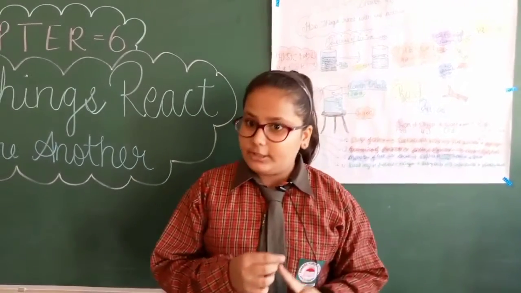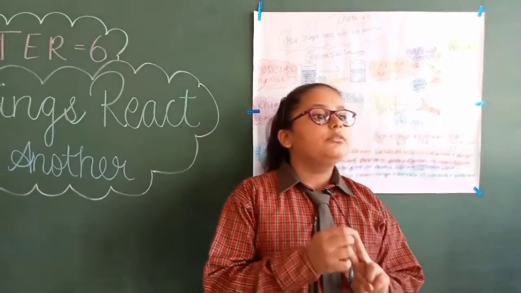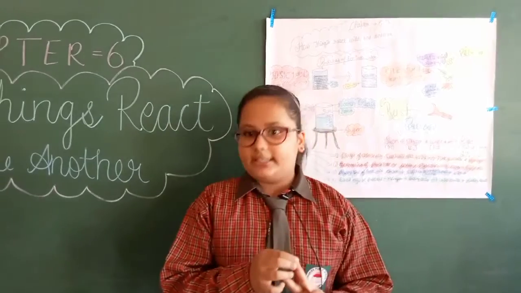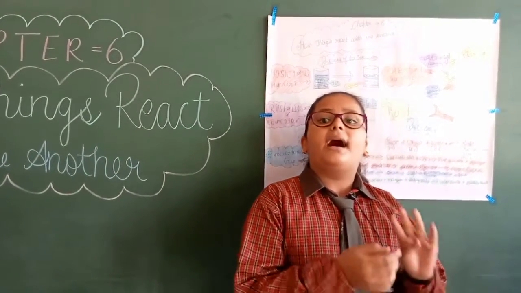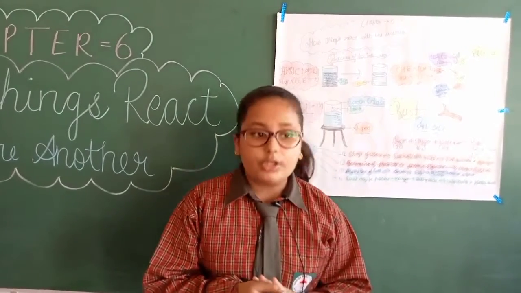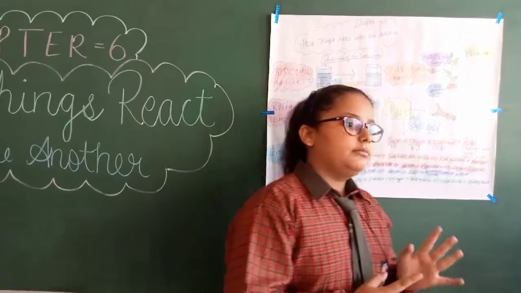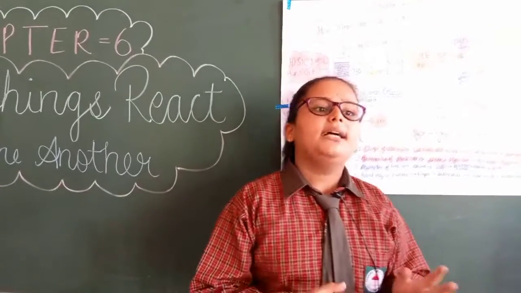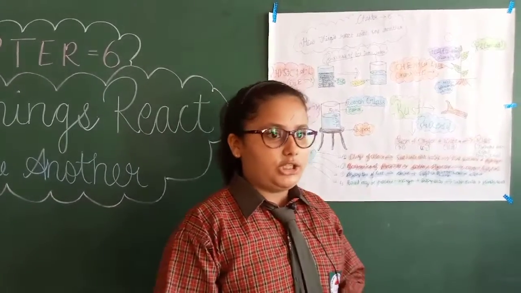By putting it in contact with non-metals, by painting iron articles, by galvanizing process, by applying oil or grease on iron articles, and by alloying it.